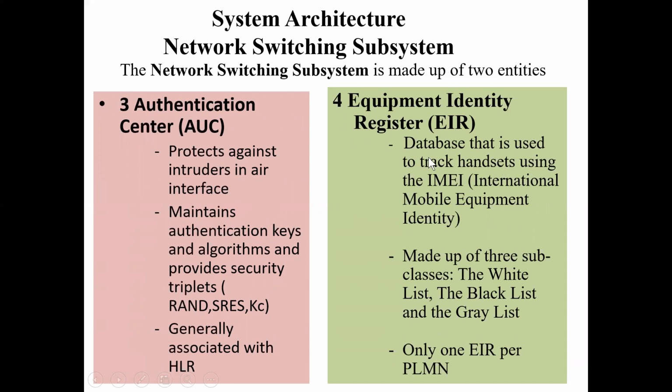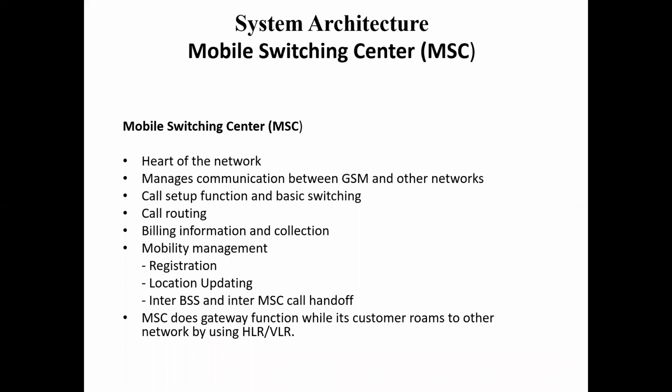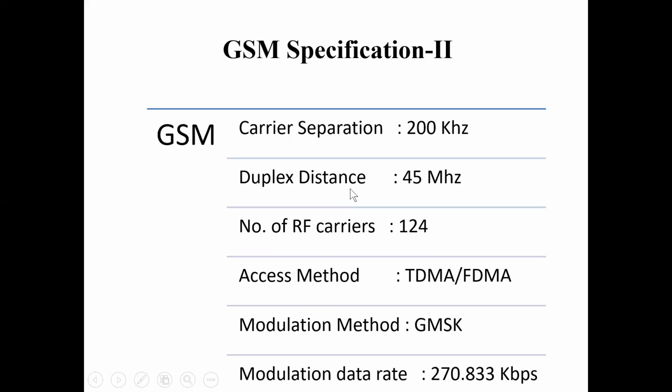The equipment identity register is a database that tracks the IMEI number, and it has three subclasses: white list, black list and gray list. The international mobile equipment identity is used as the key in the EIR. In the case of the MSC, we have the mobile switching center, which is the heart of the network, which manages the communication between GSM and other networks. So call routing, registration and location updating are all done here.